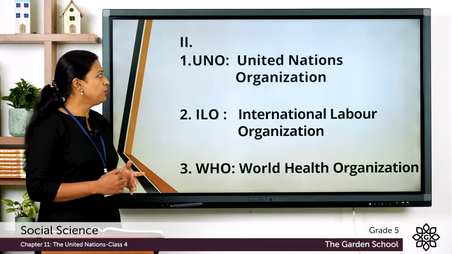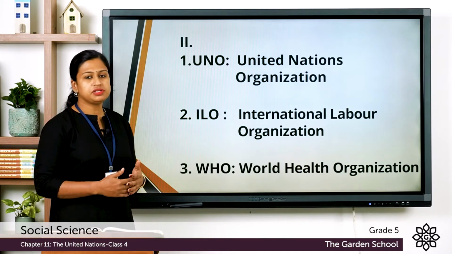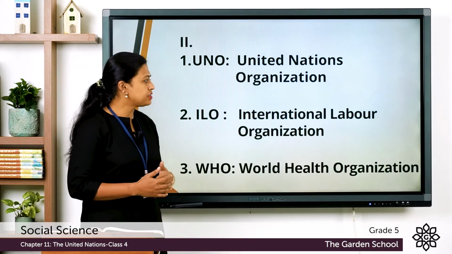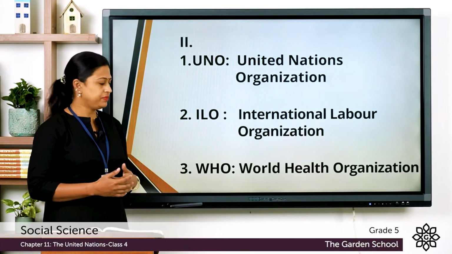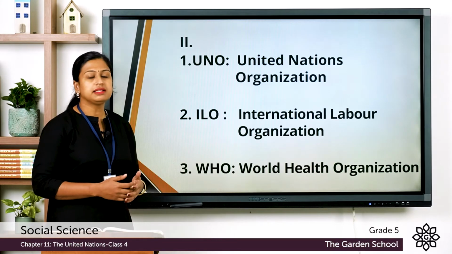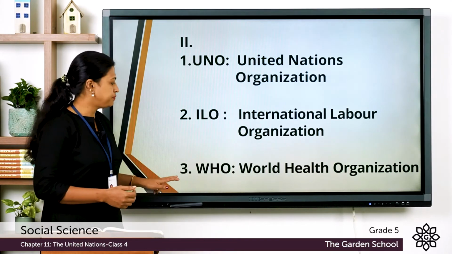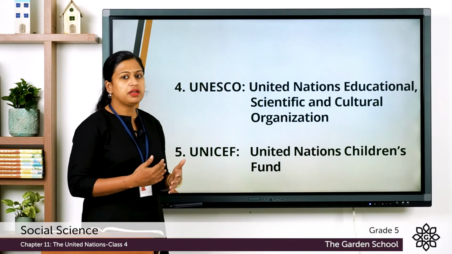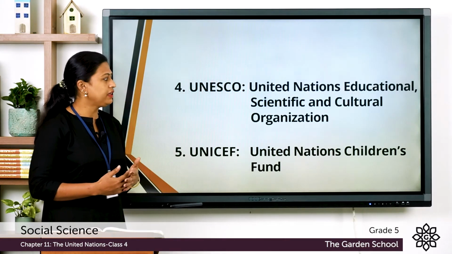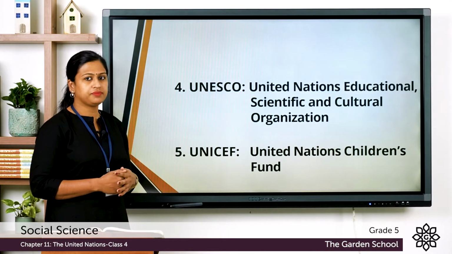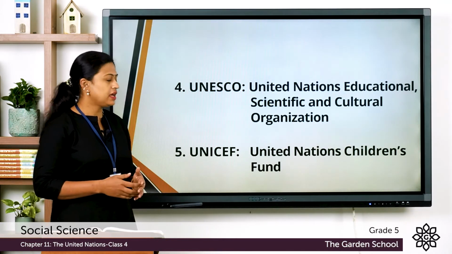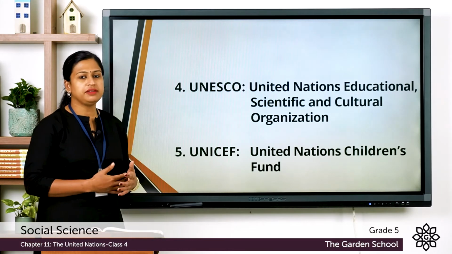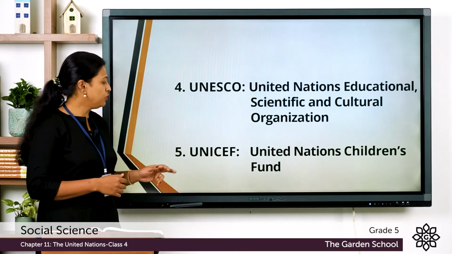So the first one UNO means United Nations Organization. Second ILO, that is International Labour Organization. Third one WHO, that is World Health Organization. Fourth one UNESCO, the full form is United Nations Educational, Scientific and Cultural Organization. Fifth one UNICEF, that is United Nations Children's Fund. So you have to write these exercise in your notebook.